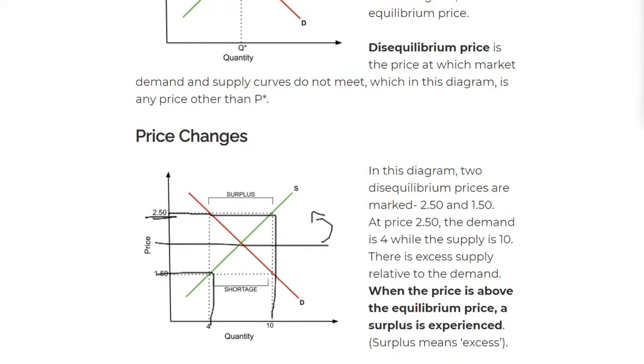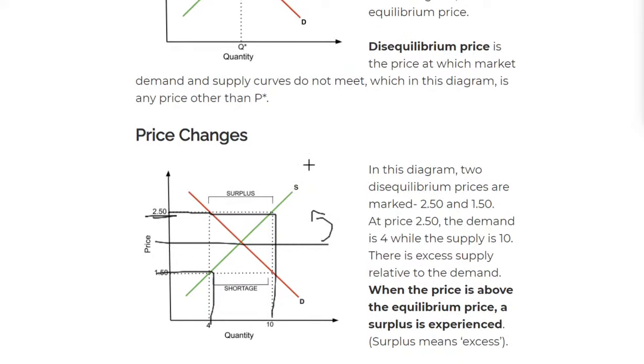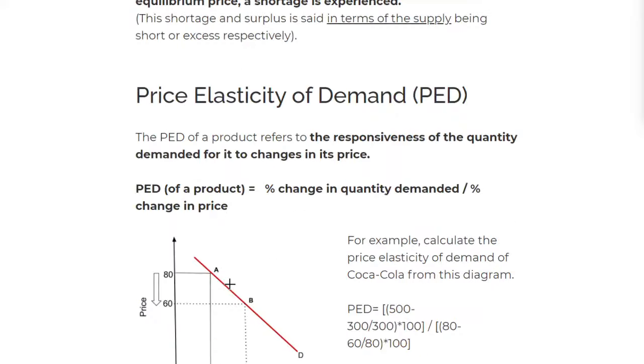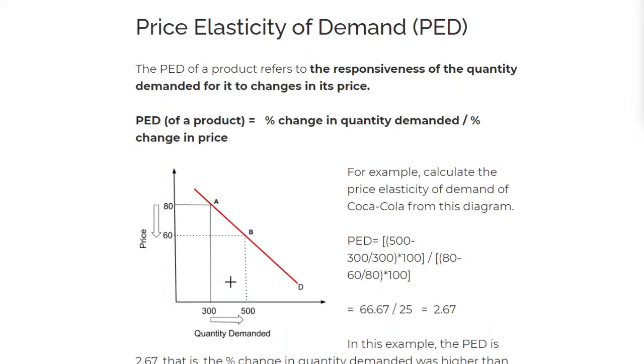So let's just move that back to the center. So that is what we call a surplus. And again, in English, we have shortage. A shortage would be when it's below the equilibrium price. So that's quite simple. Let's now move on to the price elasticity of demand.